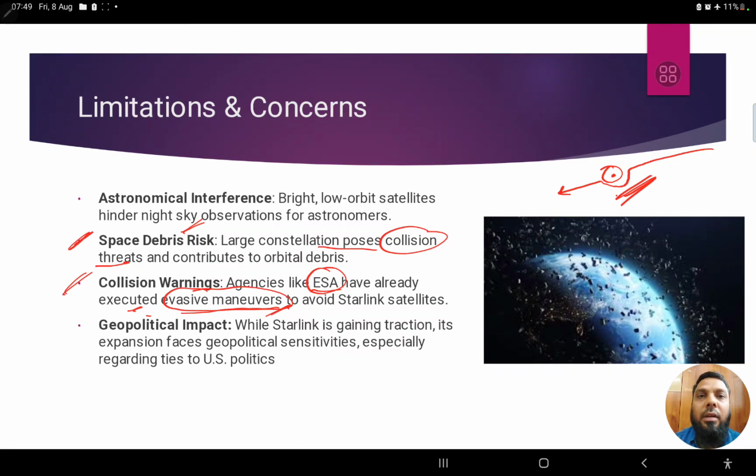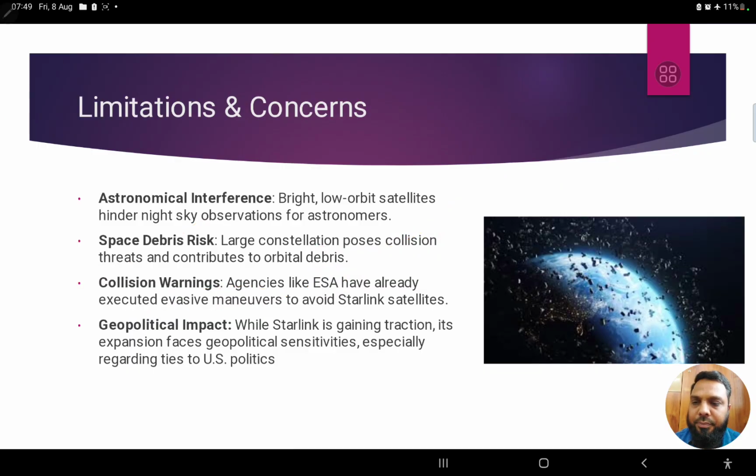This has already been attempted by the European Space Agency. No, just with 5,000 satellites currently, this is the problem. Just imagine what will be the problem if there are lakhs of satellites in space.